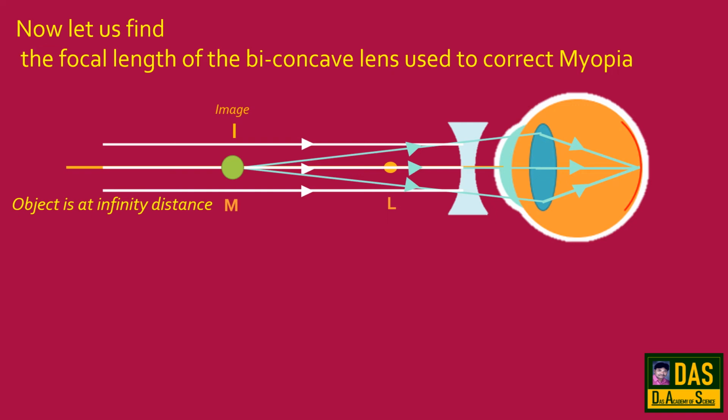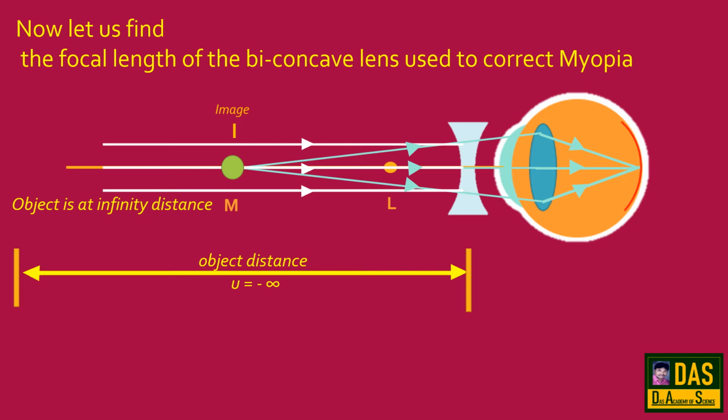Now let us find the focal length of the biconcave lens used to correct myopia. Here object is at infinity distance. Since we are finding the focal length of the biconcave lens, the object distance is nothing but the distance between object and biconcave lens. That is infinity. But according to sign convention, object distance is taken as minus infinity.